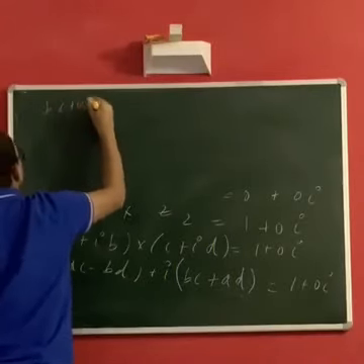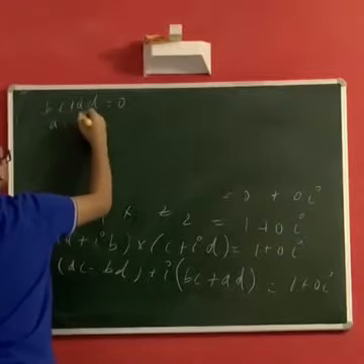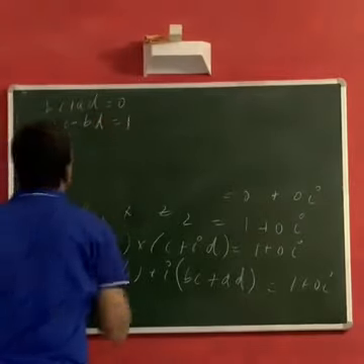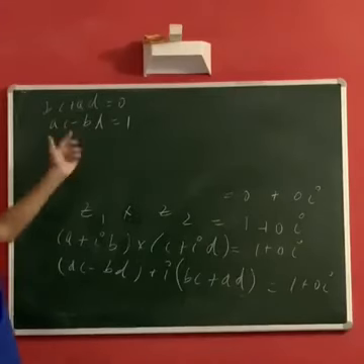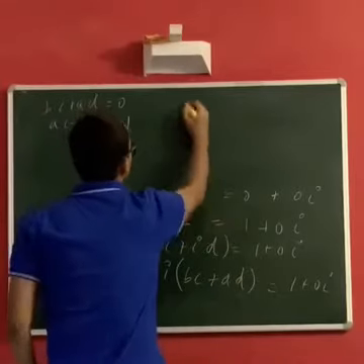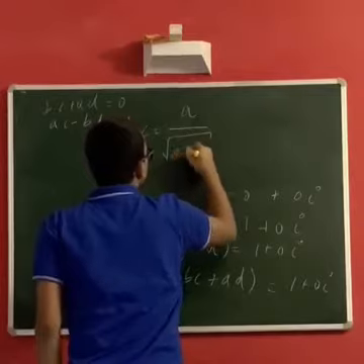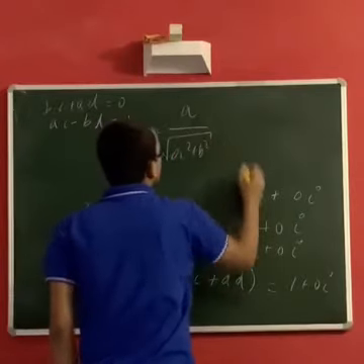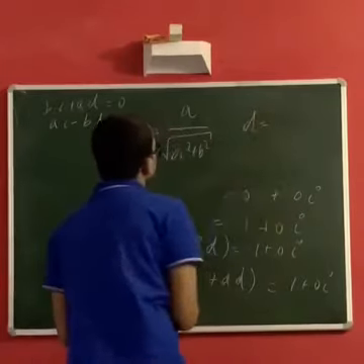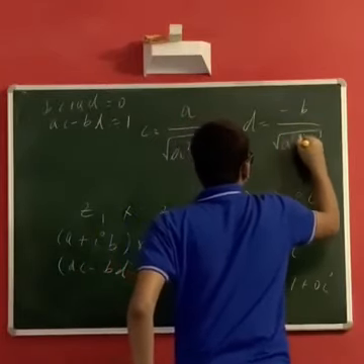BC plus AD equal to 0 and AC minus BD equal to 1. Now you can either solve for C and D or just look at the fact that this works. C equal to A by square root of A square plus B square and D equal to minus B by square root of A square plus B square.